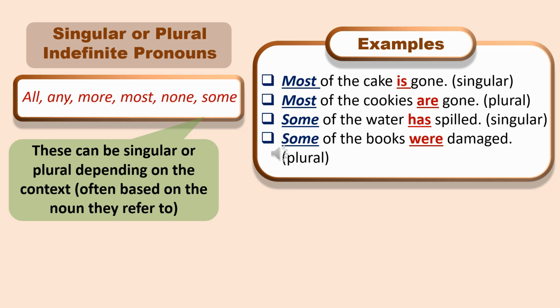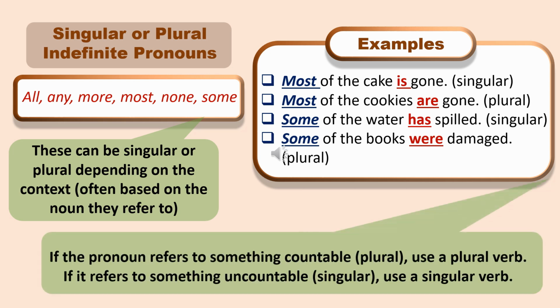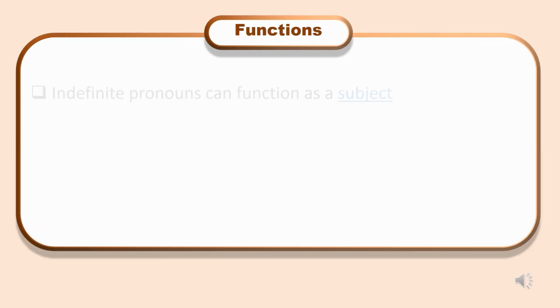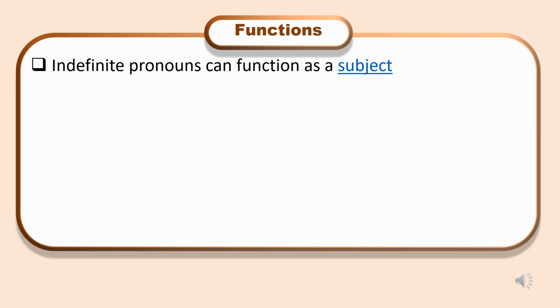Quick tip, to determine if the verb should be singular or plural, if the noun after of is countable, like cookies, books, use a plural verb. If the noun is uncountable, like cake, water, use a singular verb. Functions of indefinite pronouns. As subjects. Indefinite pronouns can act as the subject of a sentence. Example, someone left the door open.